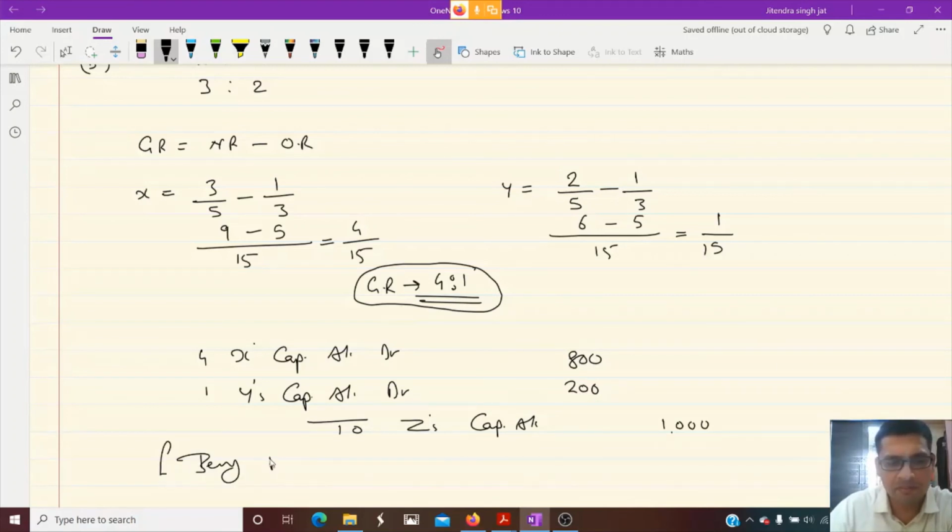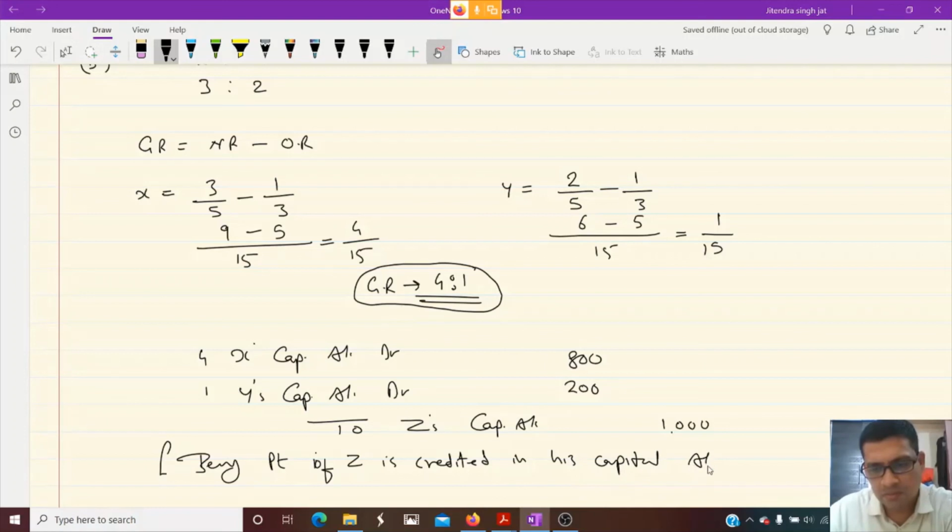Being profit of Z is credited in his capital account and debited in gaining ratio in existing partners' capital accounts.